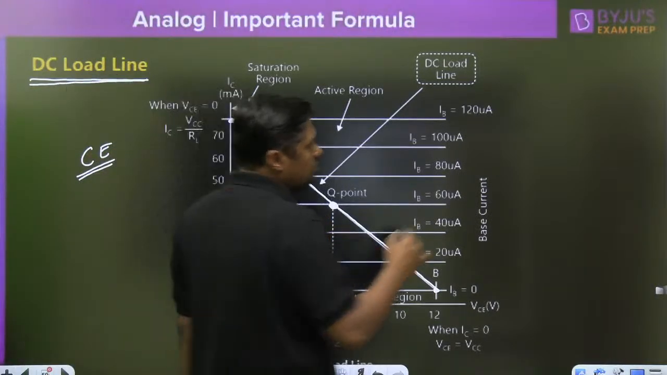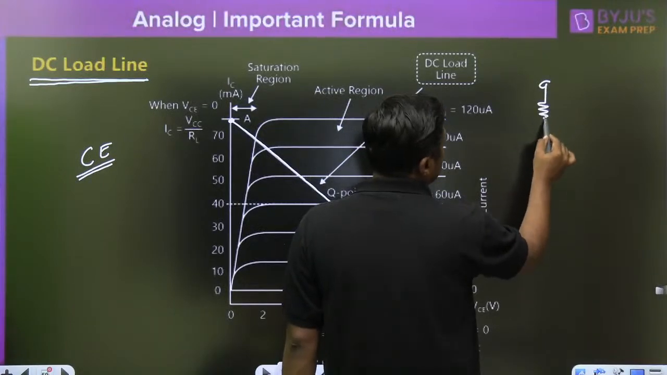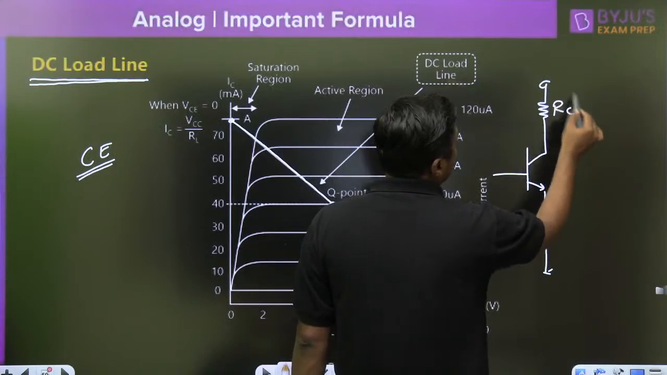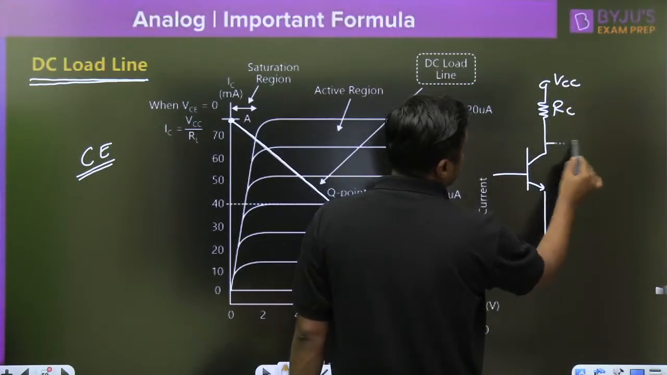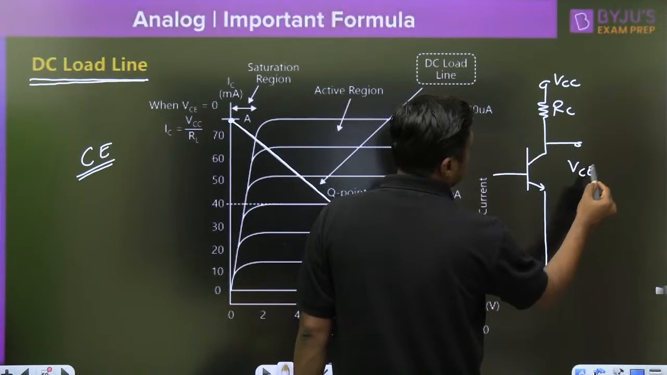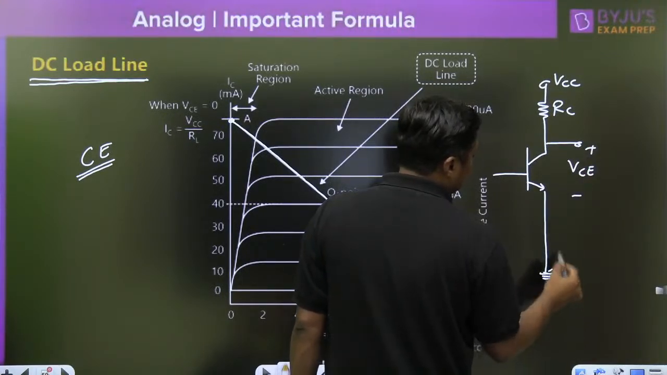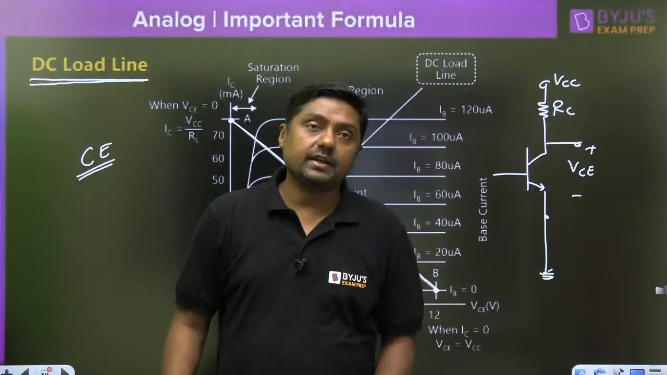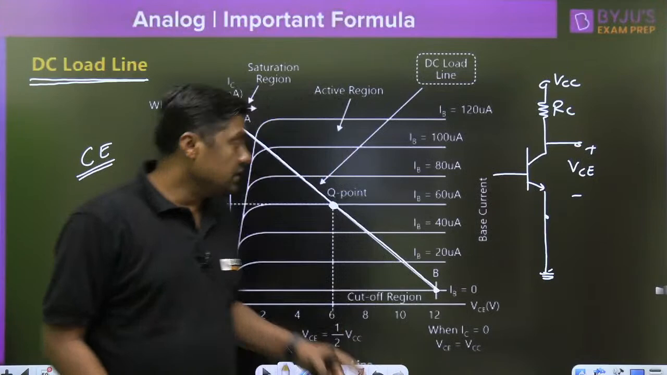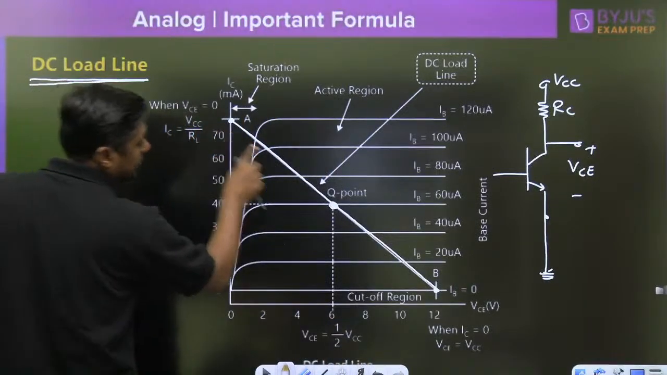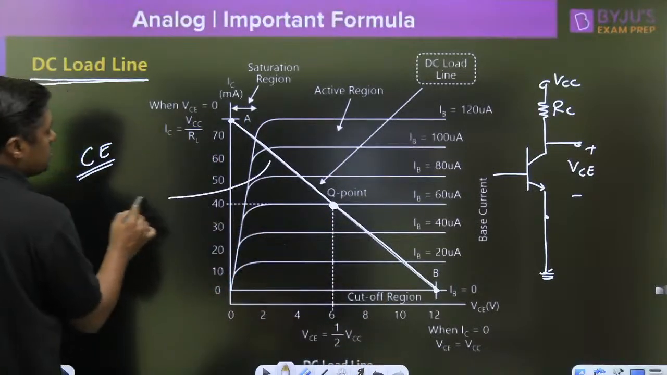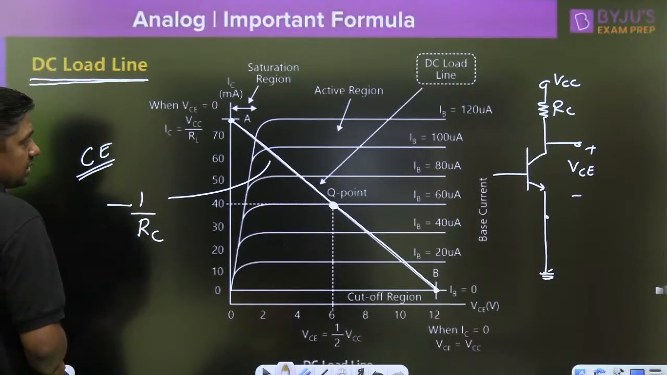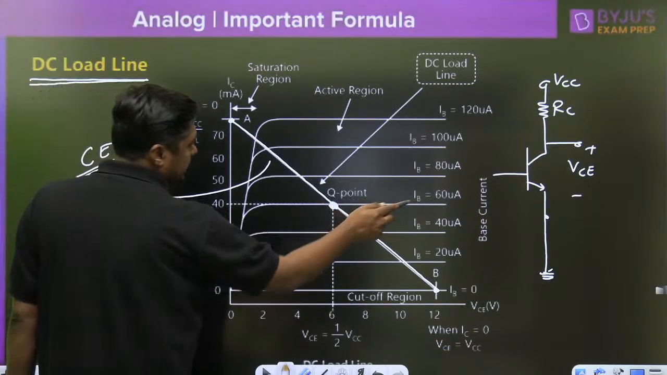One question they will ask: suppose that is the diagram, where only RC is given, and this is the VCE, and this is connected to ground. What is the slope of the DC load line for this diagram? Always remember the slope is negative, and the slope of this DC load line is minus 1 by RC. Intersection of this line and this characteristics is called what?